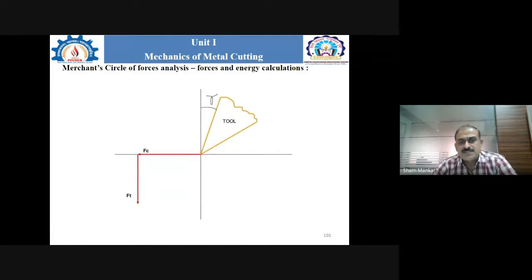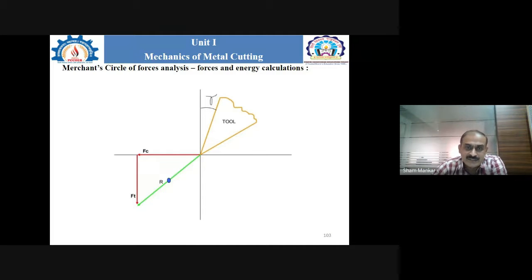Then if we shift the position of this Ft from the y-axis to just below the cutting force Fc, and join that Ft with the help of one line, that is the resultant force R. Okay, and if we bisect that R, we can easily find the center point for R.